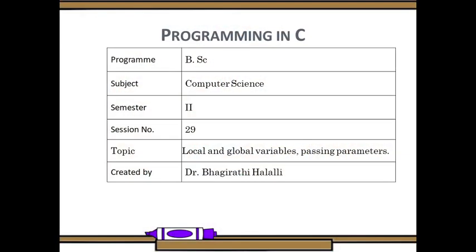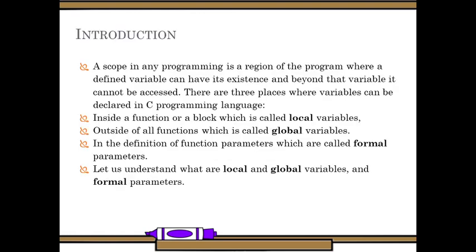The way we declare the variables can affect further programs. We can declare variables globally and we can declare variables locally also. How are local variables useful, and how are global variables used? Are these the only ways, or do we have any other ways to declare variables? Let us see that in this video. So, local and global variables, and passing the parameters.